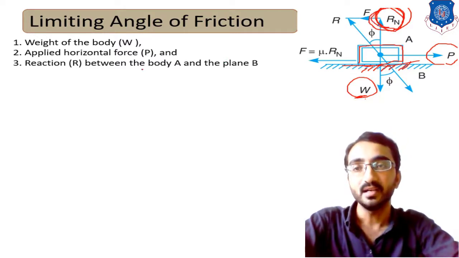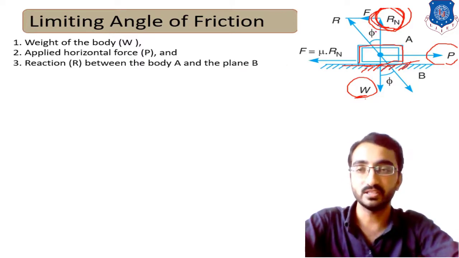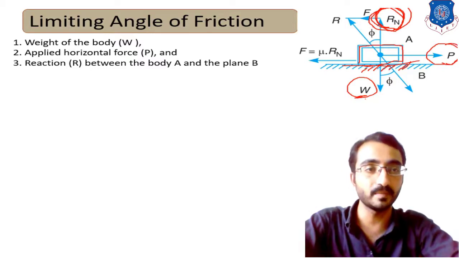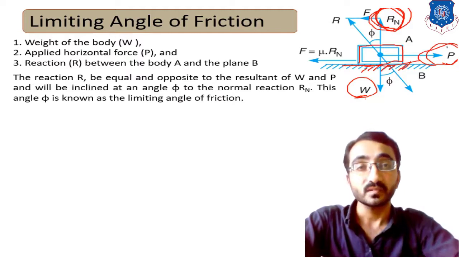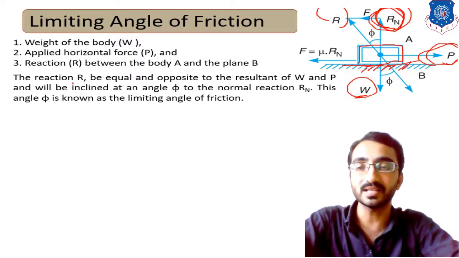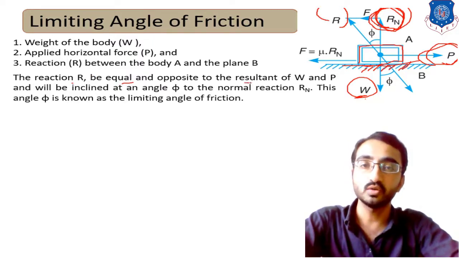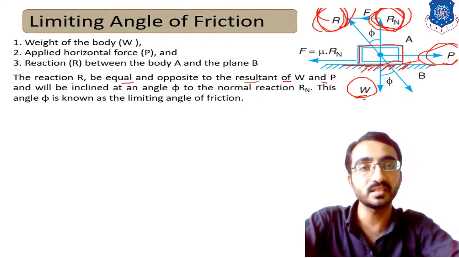Now let's consider the reaction force between the body A and the plane B, that is the reaction force R, and this external force is denoted by P. This reaction force R will be equal and opposite to the resultant of W and P. So the resultant of W and P is known as the resultant force R. Now this resultant force makes an angle with the vertical line, or the normal reaction Rn.